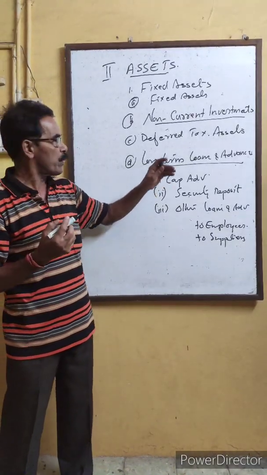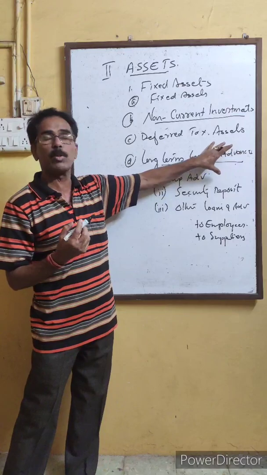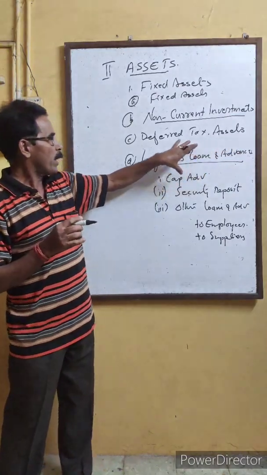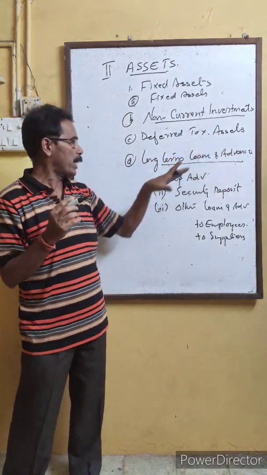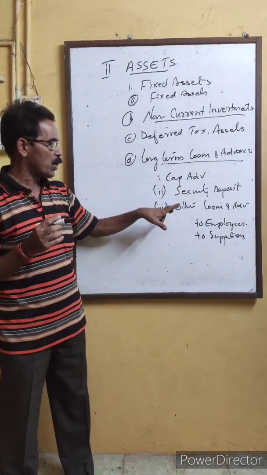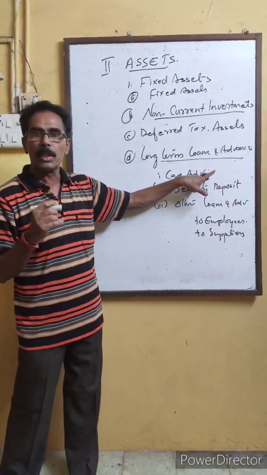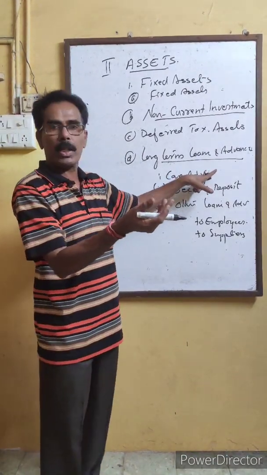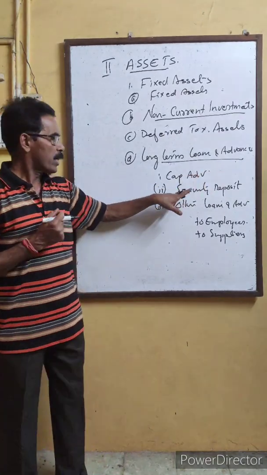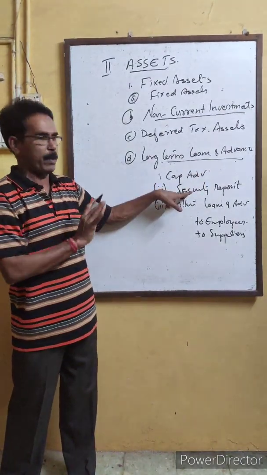This you should not confuse. When you hear loans and advances, you may think that it is a liability. No, this is an asset. It is given by the company in the form of capital advances, security deposit, or other loans. Capital advances means the money given by the company to a third party for the purchase of assets. Security deposit means the amount given by the company for security purpose.